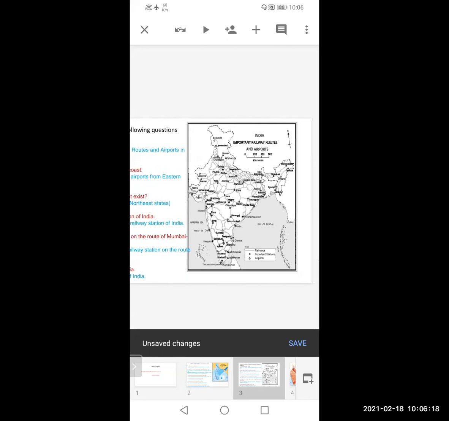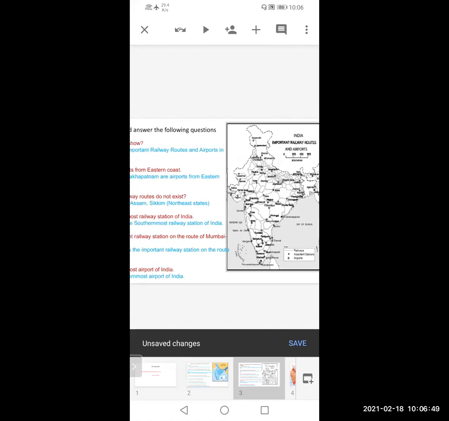First question, mainly they ask regarding this only. What does the map show? What details are shown in the map? What is the name of the map? So just on the right hand side, you have to see above the map what is written. Always a map will be given and in the map details will be given. Related to that map, you will get an index at the right hand below. That is the place for writing the index. And above that, you will get the name of the map.